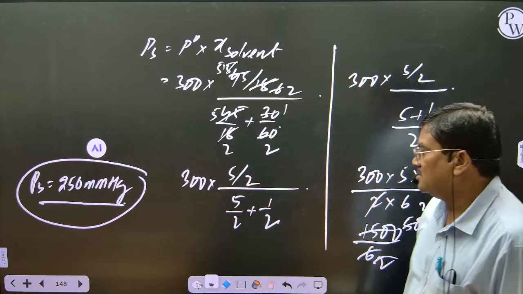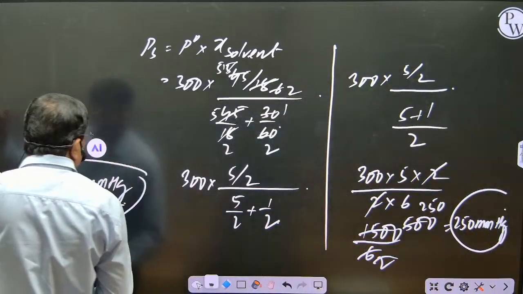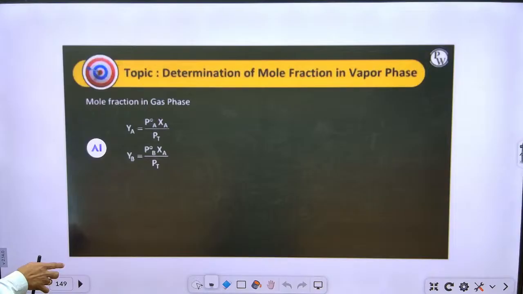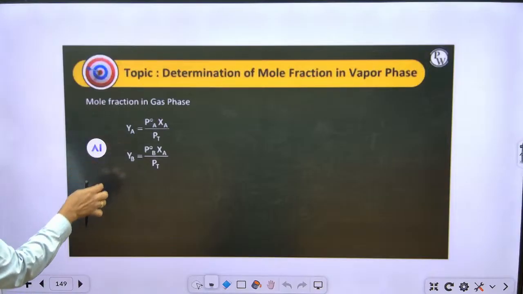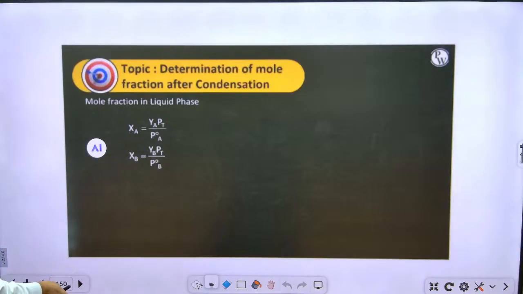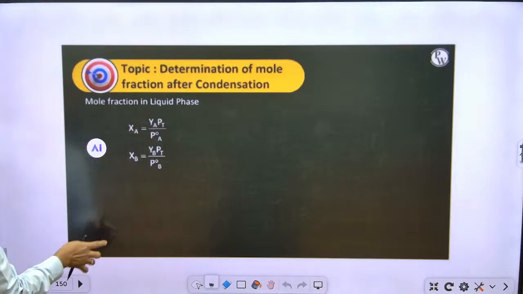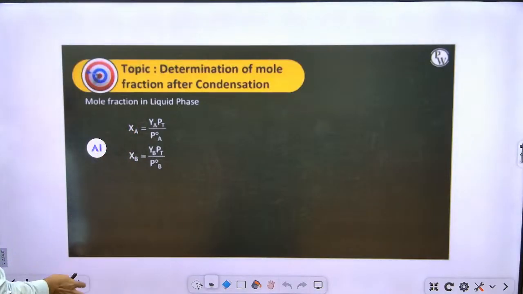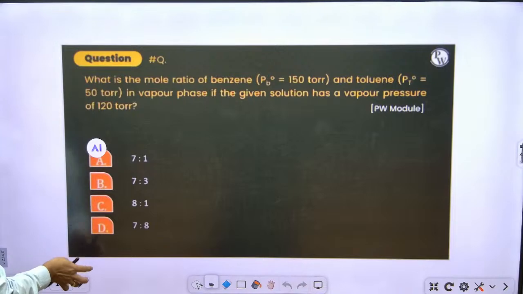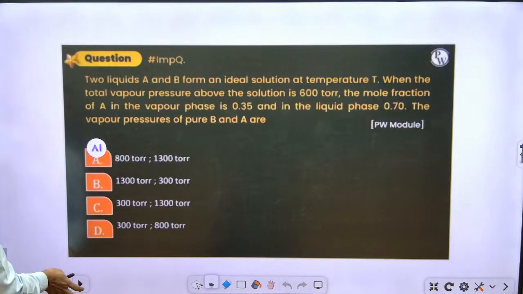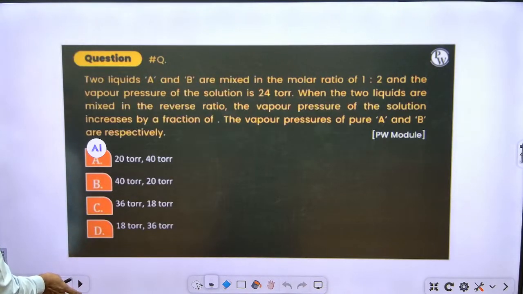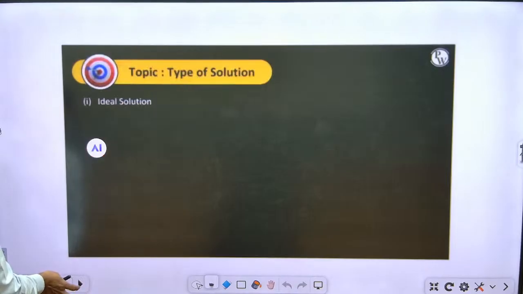Understood, friends? Now I will show you the PPT of this. This is the determination of mole fraction in vapor phase that we did yesterday. And this is the mole fraction of liquid phase that we did yesterday. And see this one, Raoult's law. Now write the next heading, ideal solution.